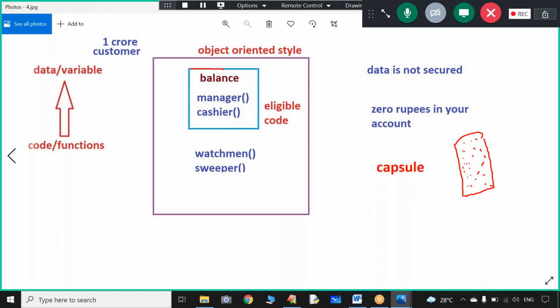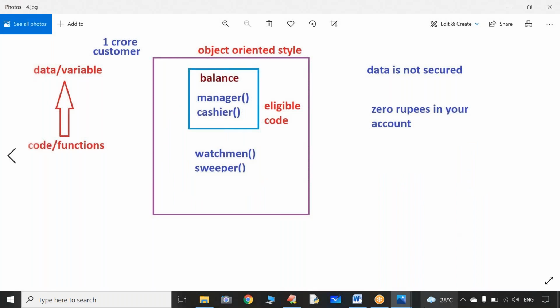So this plastic wrapper is nothing but encapsulation, and those medicinal pills are nothing but the balance, and that atmosphere is nothing but a watchman and a sweeper. This watchman and sweeper cannot interact with the balance because it is wrapped by a plastic wrapper. That plastic wrapping is nothing but encapsulation. Now tell me, are you comfortable with this definition of encapsulation?